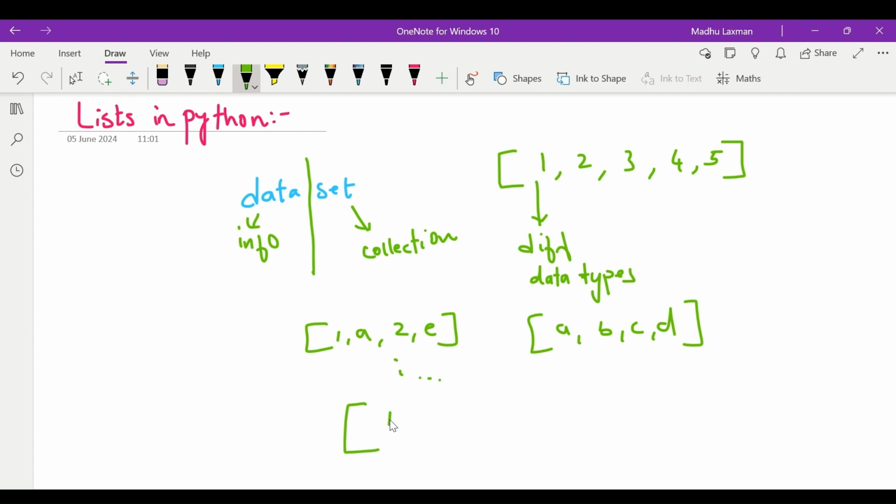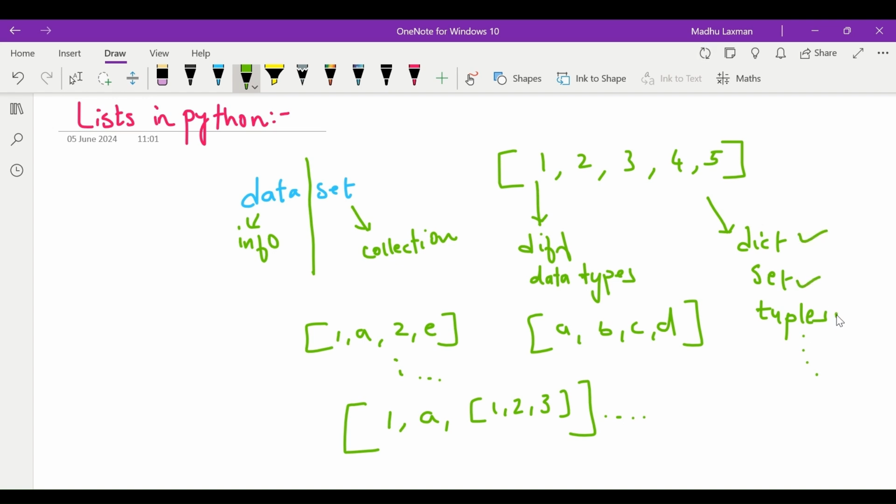I can carry numeric data in a list, then a character, then again a list. Likewise, it can be a collection of dicts, sets, or tuples also. What are these dicts, sets, tuples? Please ignore them as of now. We will discuss these three in our next videos. As of now, please concentrate on lists.